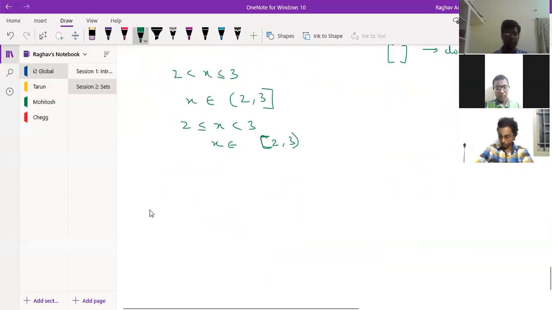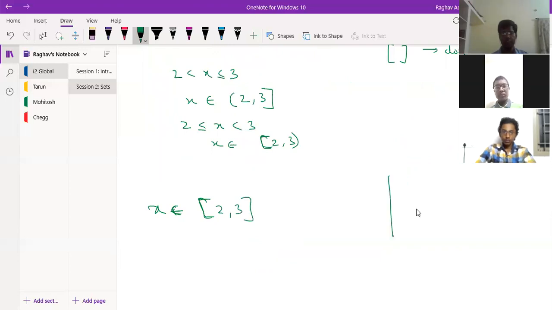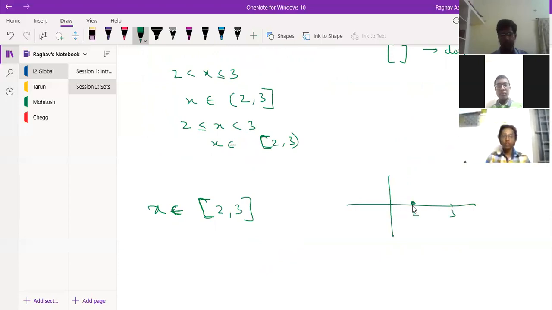Suppose I have x belongs to closed interval 2, 3. This I write as, suppose this is my 2, this is my 3. I put a dot over here because I am emphasizing that 2 exists. 2 is also there, 3 is also there, and all the numbers between 2 and 3 are there. So I make it a little darker, and this dot distinctly shows that these two are also included.